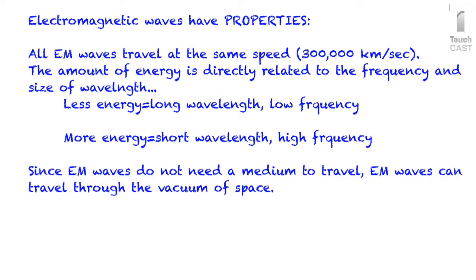So less energy means that the wavelength is going to be stretched out, those waves are going to be longer, and they're going to be lower frequency. More energy is going to mean that the wave is shorter, and we're going to have a higher frequency. More of them can come through. And since the EM waves don't need a medium or matter to travel, they can travel through the vacuum of space, which is why we're talking about it right now.